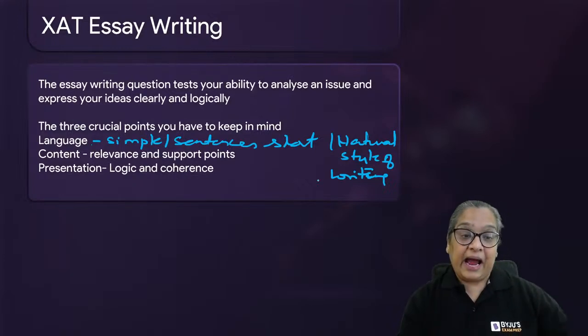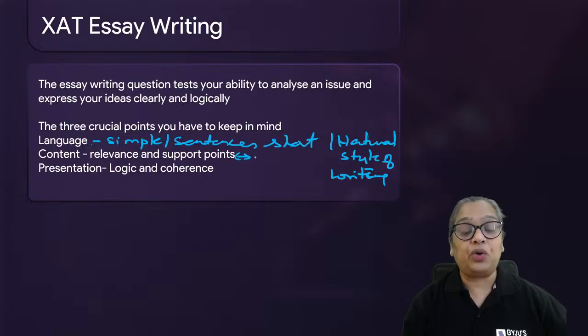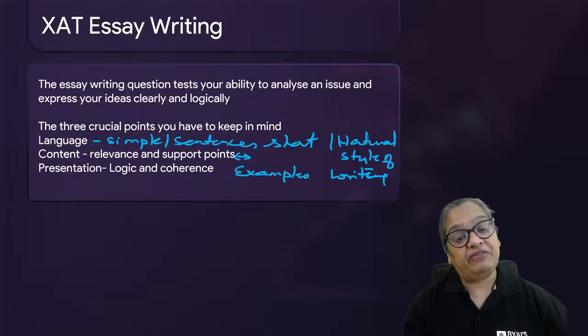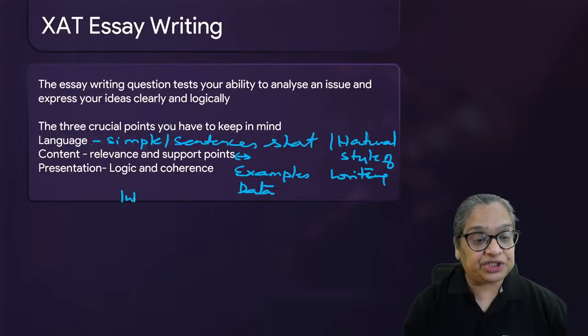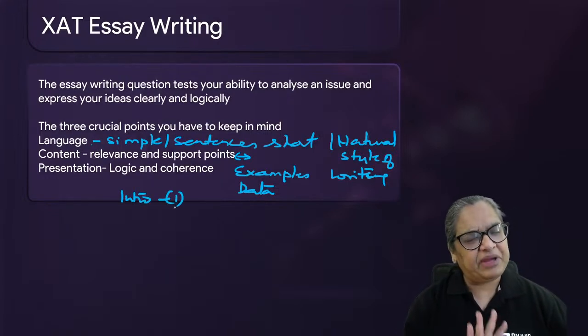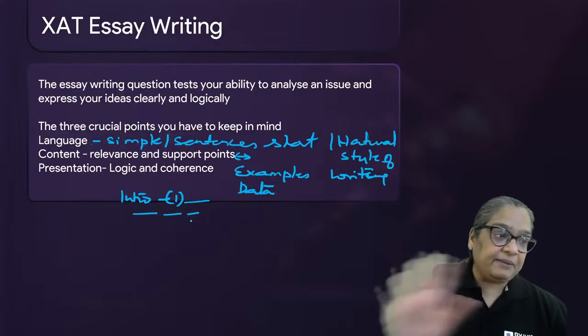All right. And remember, relevance and support points, otherwise your points are only opinions. So you have to back up your points with relevant examples, with relevant data. Introduction will be one paragraph. Be very clear. I will restate the topic in my own words and give my opinion about it right at the beginning.